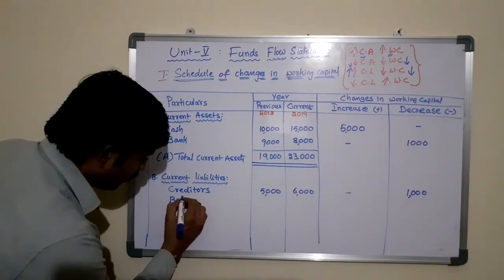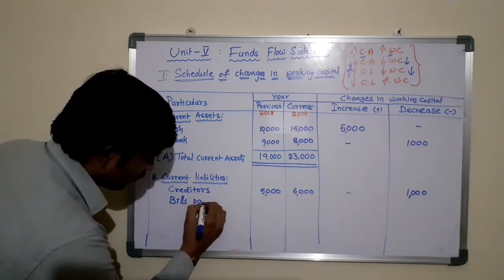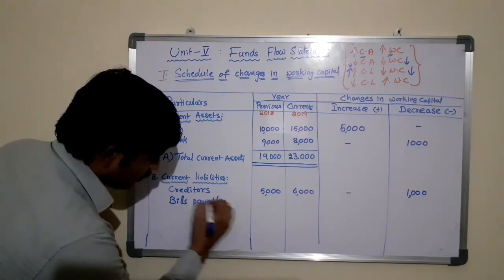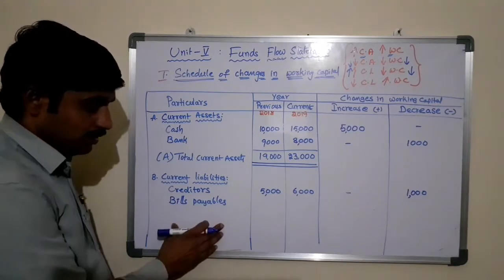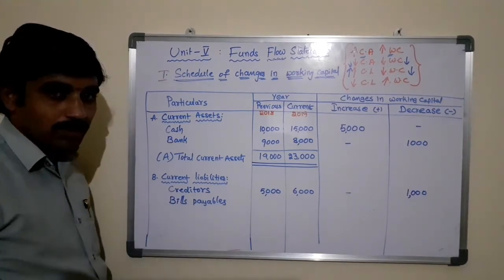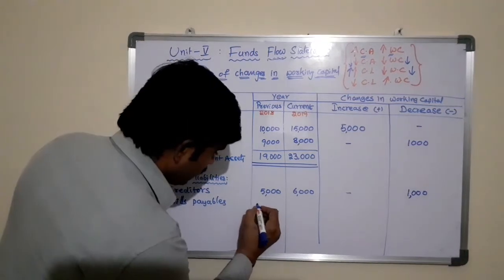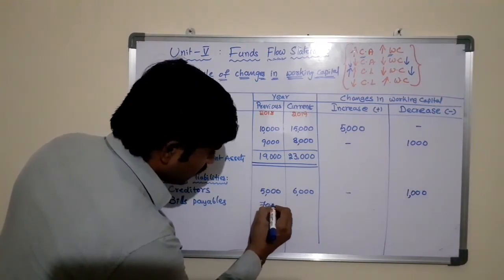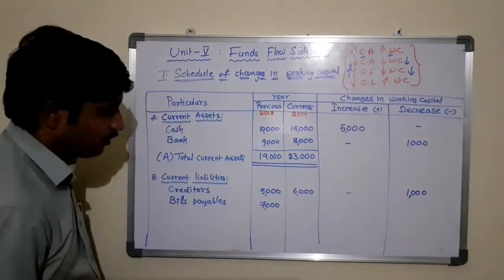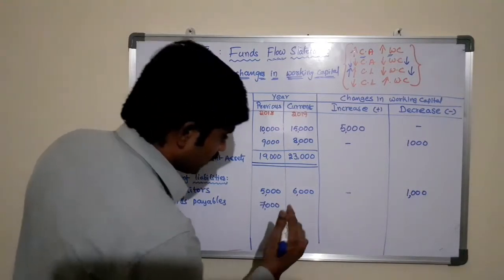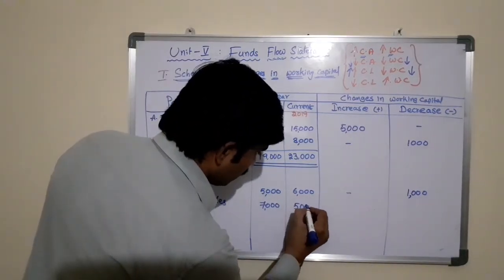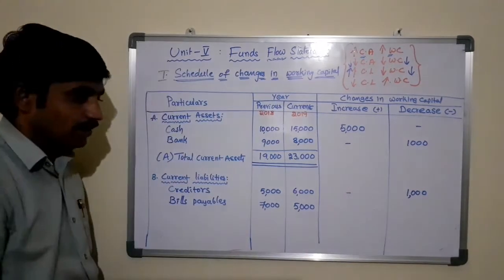There is another item with respect to current liabilities, which is bills payable. For example, in the year 2018 they have given 7,000 rupees as bills payable. In the year 2019 they have given 5,000 rupees with respect to the bills payable.